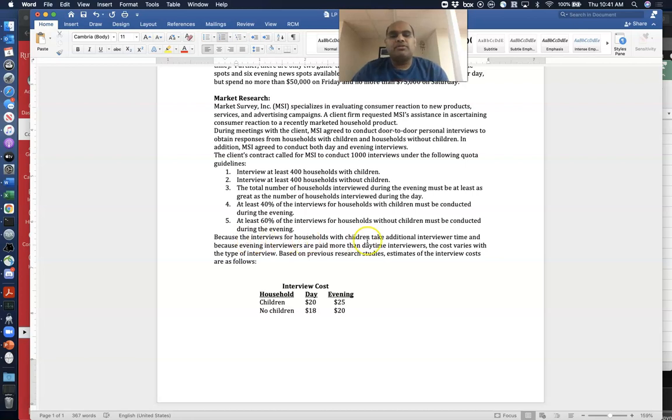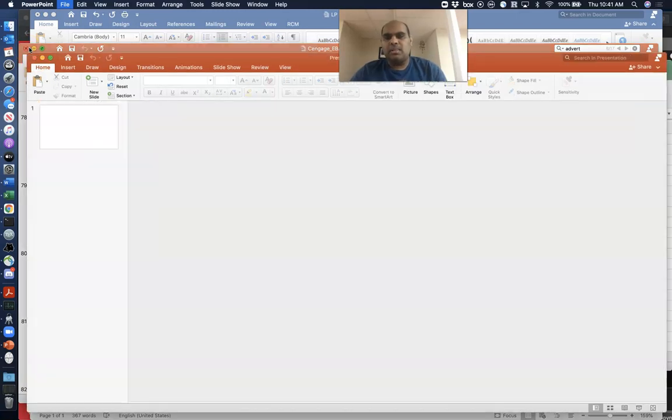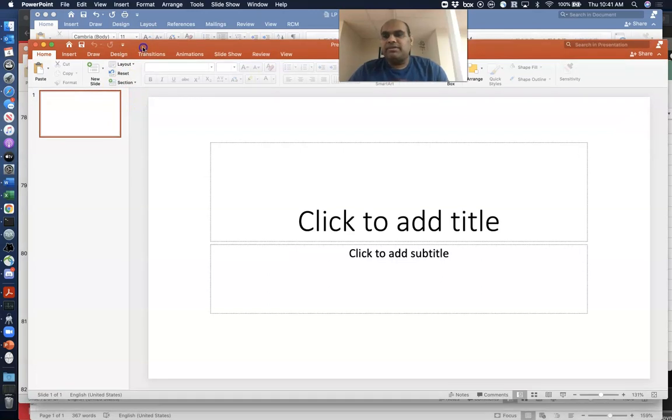Because the interviews for households with children take additional interviewer time, and because evening interviews are paid more than daytime interviews, the cost varies. These are the cost values. So based upon this, we have to formulate a linear programming problem and solve it to figure out how many interviews we are conducting for this particular client, right? So that's the problem here. So what I'm going to do is open up a PowerPoint file, and let's start writing stuff up, right?